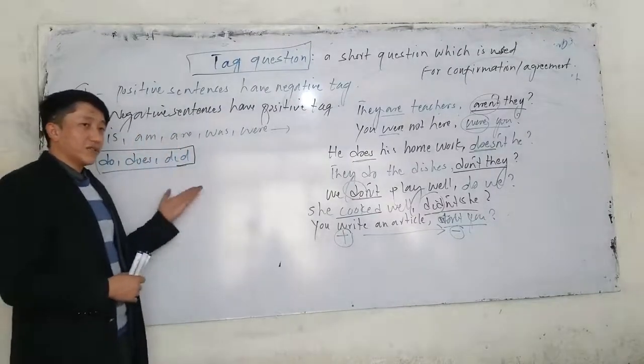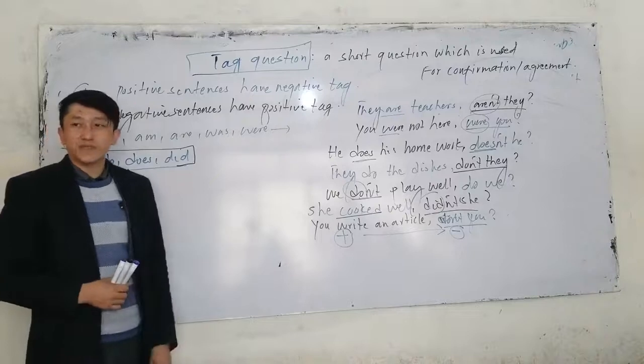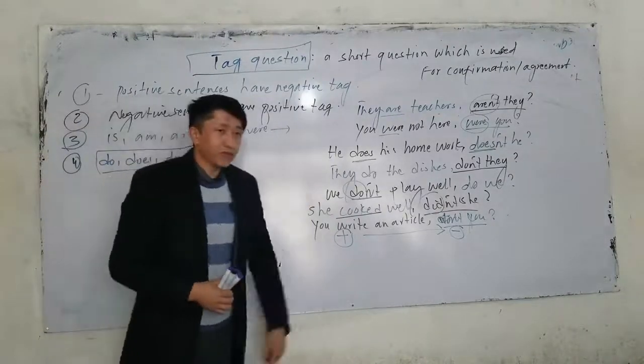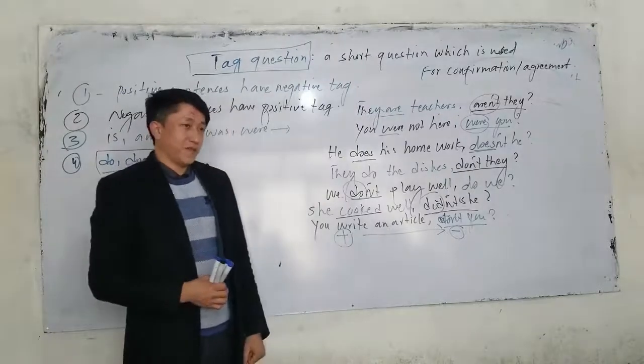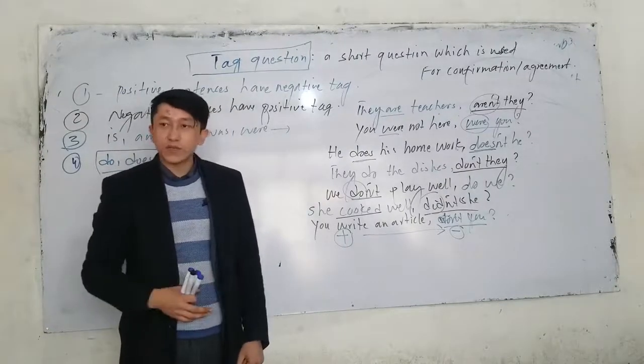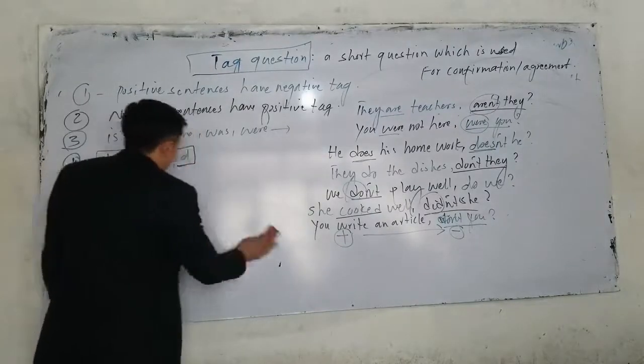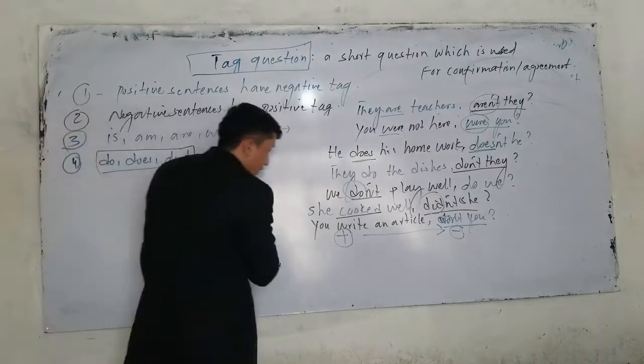Now, they are used as ordinary verbs and as auxiliary verbs. If they are used as ordinary verbs, the tag is the same: do, does, did as auxiliary verbs. And if they are used as auxiliary verbs, they are mostly used in negative sentences, simple past negative and also simple present negative. Now, let's go to another rule. We will talk about each of them one by one.